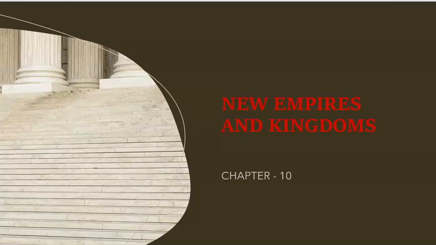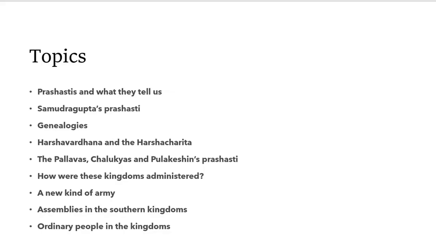So we started our discussion in chapter 10, grade 6 CBSE, New Empires and Kingdoms. And in the last sessions, we covered Prashasti, Samudragupta's Prashasti, genealogies, and we were talking about Harshvardhan and Harshacharita. So I talked about Harshvardhan being the Indian emperor who ruled North India. He was the son of Prabhakar Vardhan. He had another brother whose name was Rajyavardhan, who ruled Thaneswar.